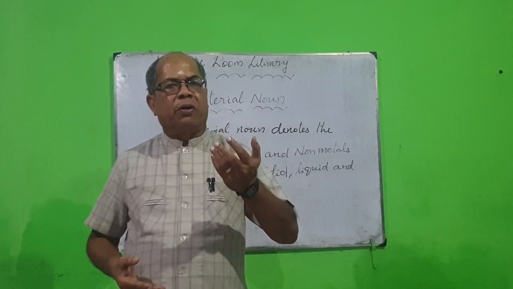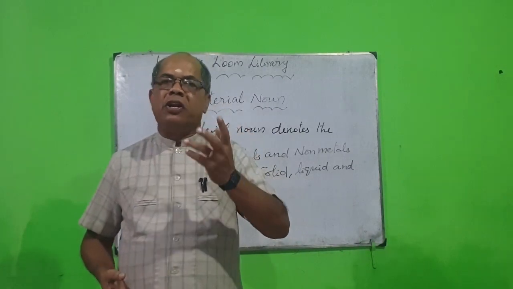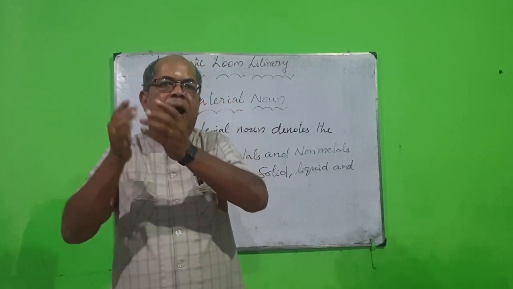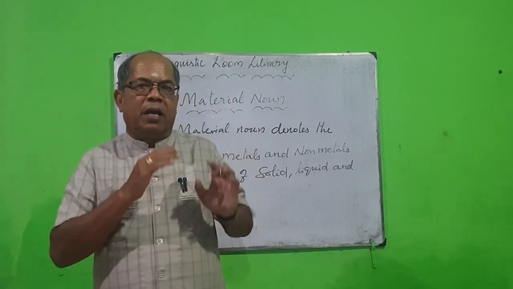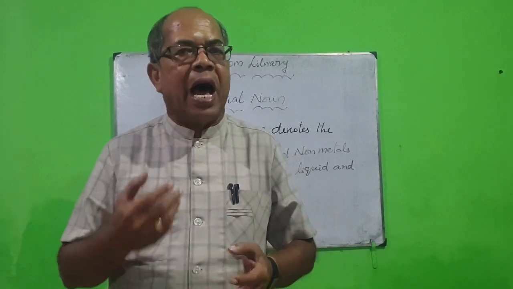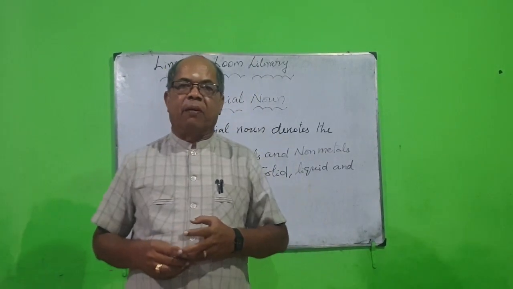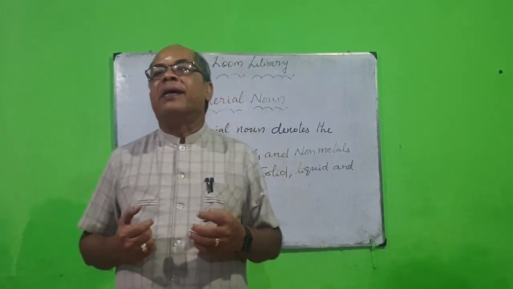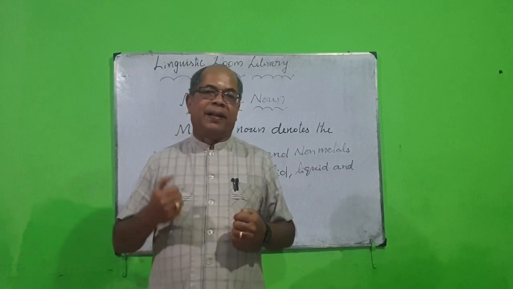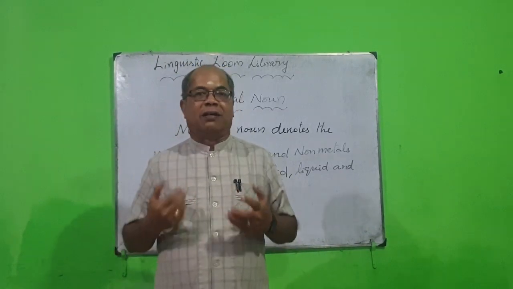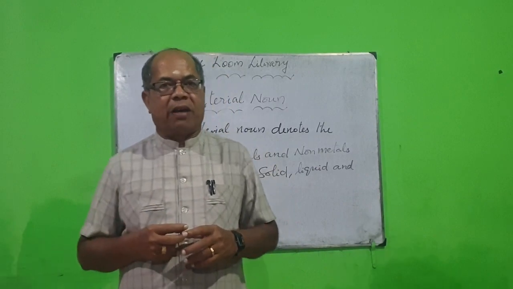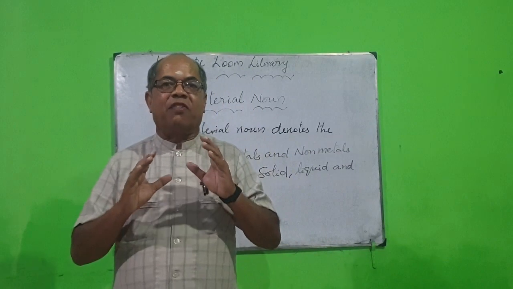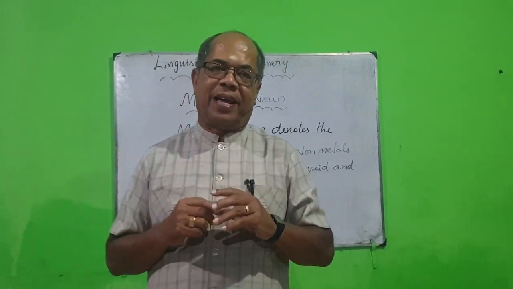Now, let me take into account non-metals. Non-metals in the form of solid, liquid, and gas. Solid, liquid and gas. See? Diamond, platinum, okay, and then coal, okay, clay, okay, stone, okay, and then sugar, okay, rice, okay, grains. These are all material nouns in the solid form, I can say.